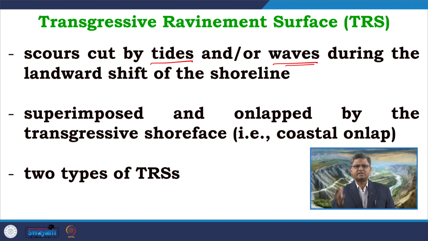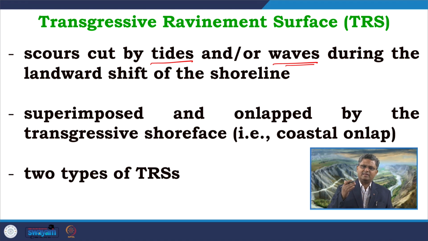So, scours can be formed by tides or waves. Definitely this should take place close to the shoreline, in the shallow marine part. In the deep marine part, we cannot expect scouring by these processes, and that is why we cannot identify the transgressive refinement surface in the relatively deeper part of the basin.